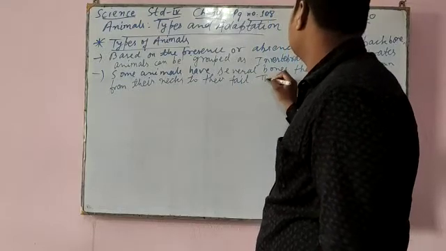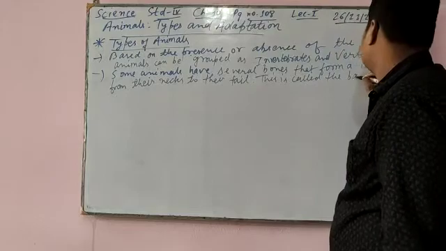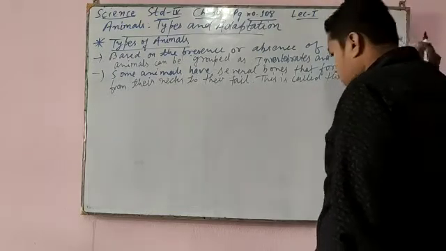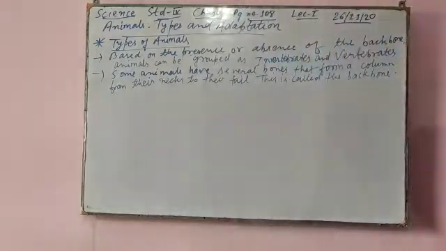Okay, this is called a backbone. Means, see our backbone, it is attached from our neck to our tail end.